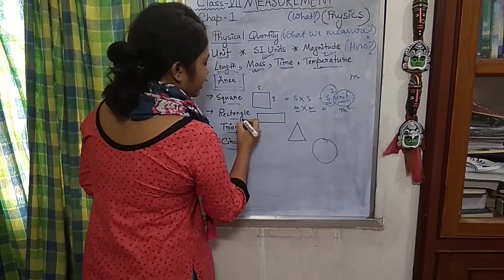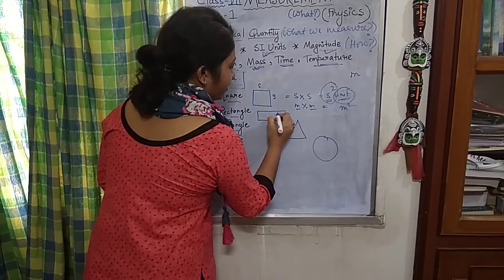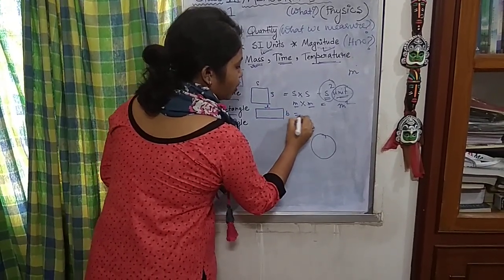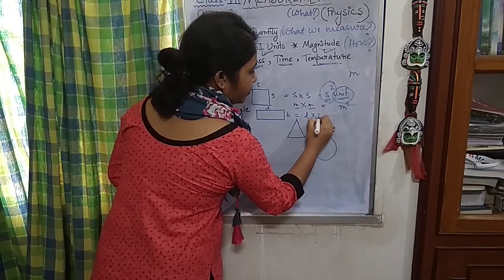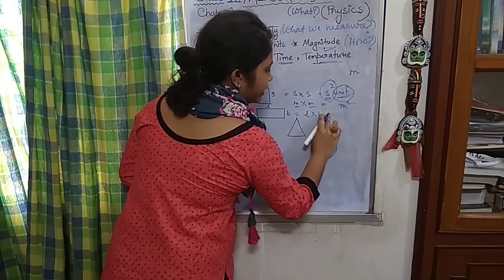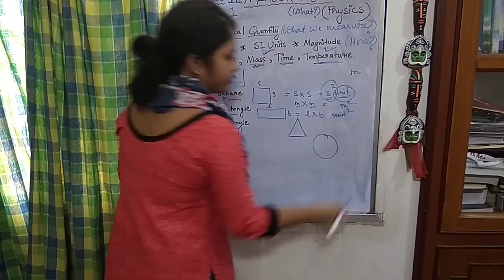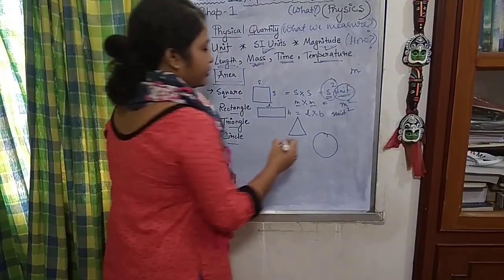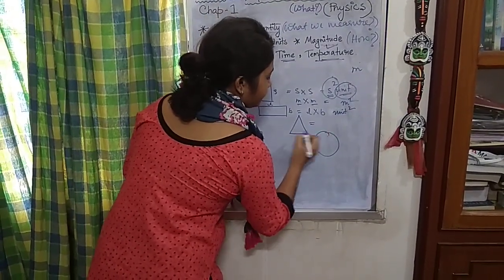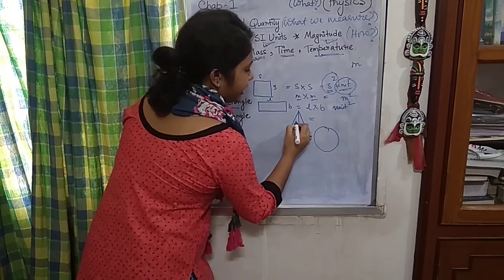Regarding the rectangle, the length and breadth are different. We have already known about that. Length into breadth, and the similar thing, length into breadth with the unit square. In case of triangle, this is the base and there is a height.